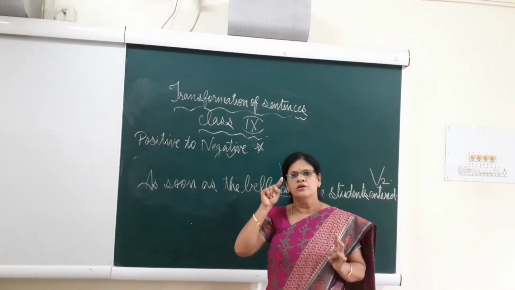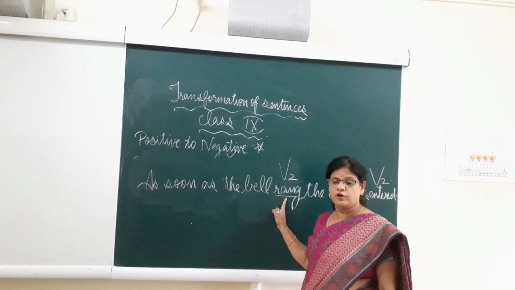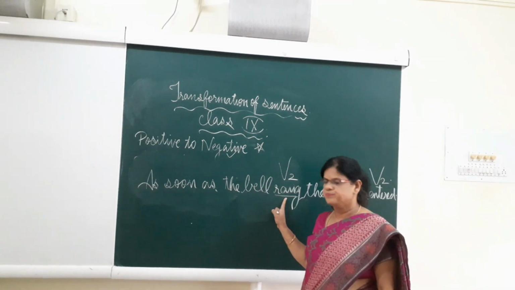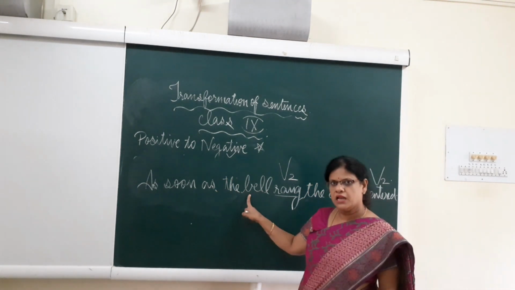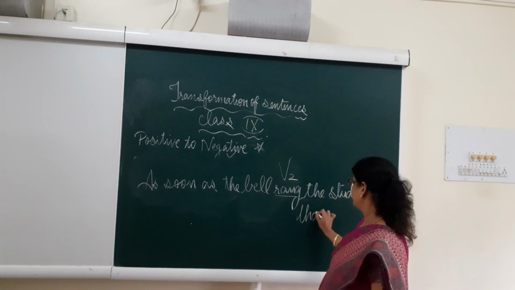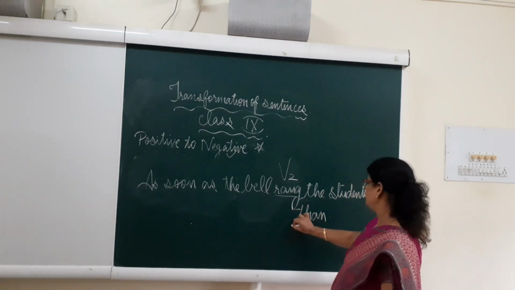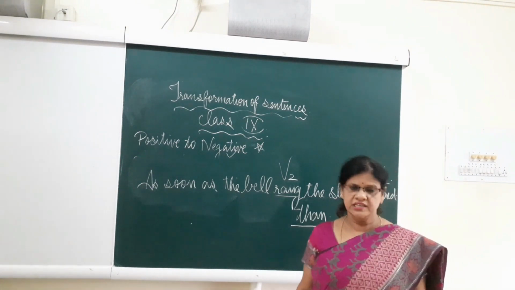No sooner did the bell, what is the present tense form? V1 form of rang, it is ring. So no sooner did the bell ring, then we have to add than. In no sooner, we always, it is also called a correlative conjunction, right?